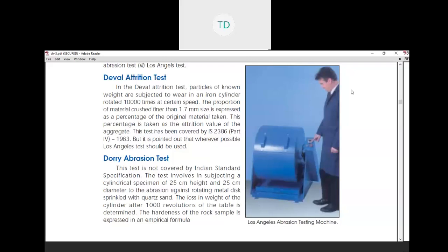The proportion of material crushed finer than 1.7 mm size is expressed as a percentage of the original material taken. This percentage is taken as the attrition value of the aggregate. This test has been covered by IS 2386 Part 4 1963, but it is pointed out that wherever possible the Los Angeles test should be used.